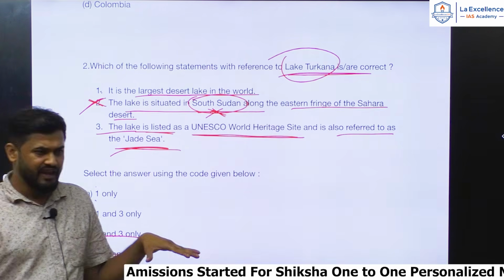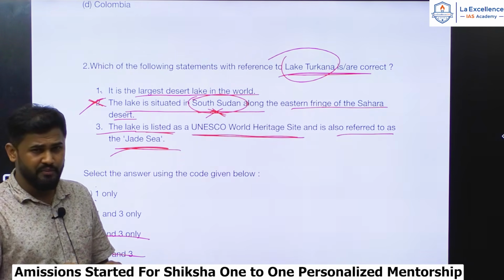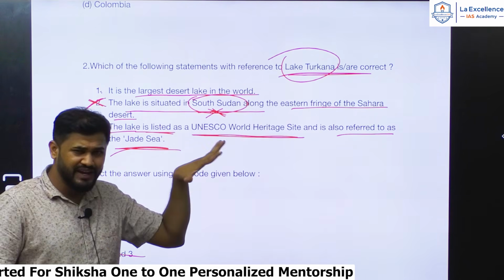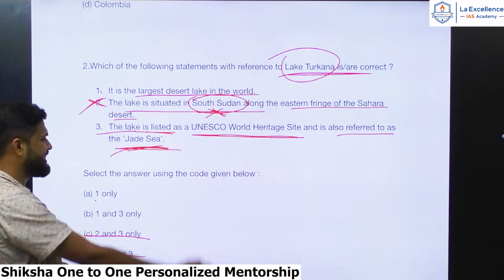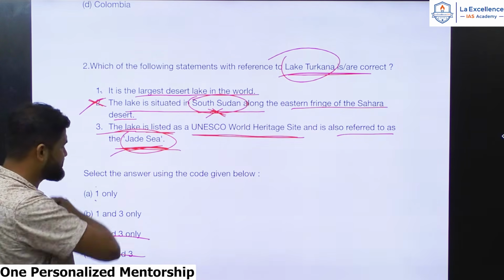A lot of harmful algal bloom has happened over this lake because of excessive algal growth, and it looks turquoise green mainly for that reason. It is locally referred to as the Jade Sea. This term is also popular.